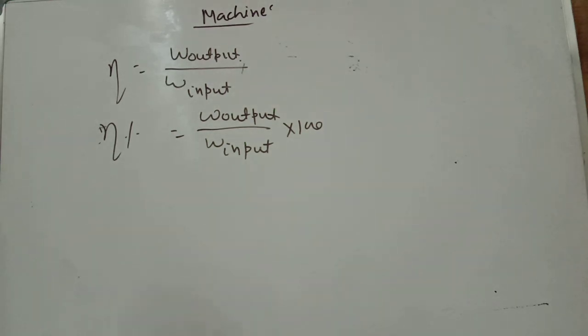Based on efficiency, machines are divided into two types. Number one is the ideal machine, and the second one is the actual machine.